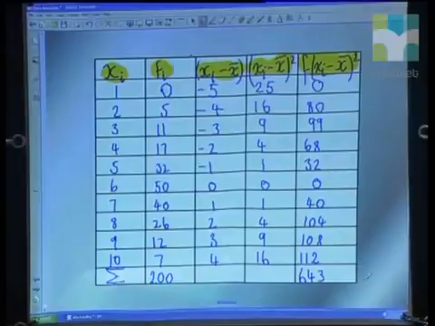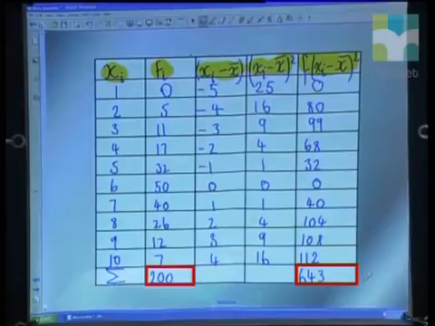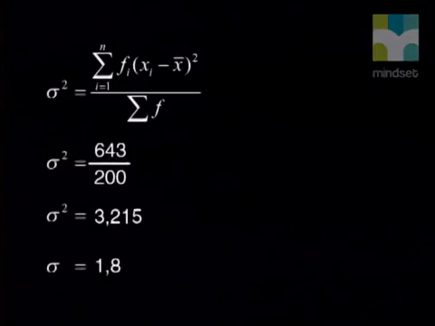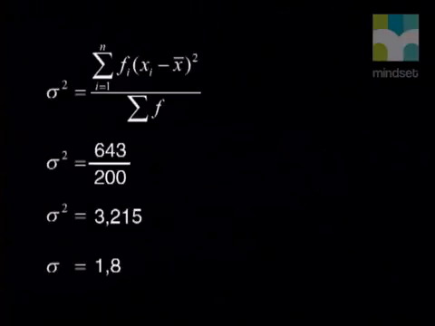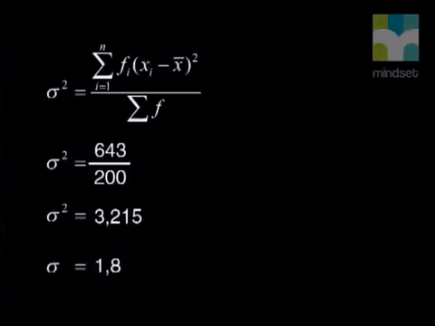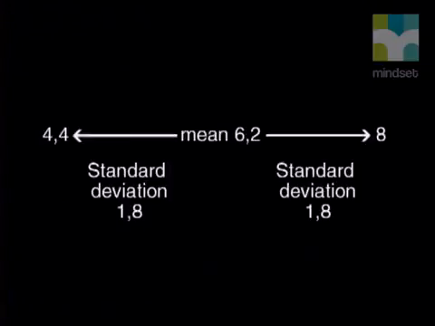Now we calculate the standard deviation by dividing the sum of column 5 by the sum of column 2 and taking the square root of this. The resulting standard deviation achieved is 1,8. The standard deviation tells us the spread of data from the mean. In other words, within 1,8 of either side of our mean, we will have covered the majority of our scores. Or more precisely, 68% of the people gave scores between 4,4 and 8.